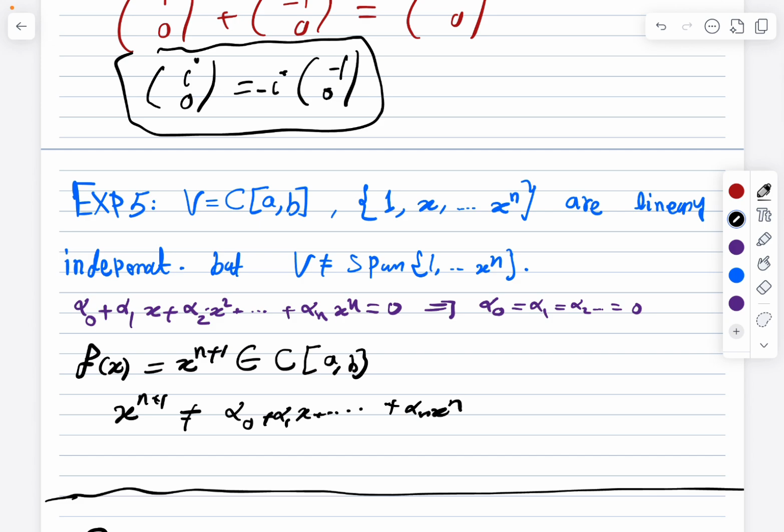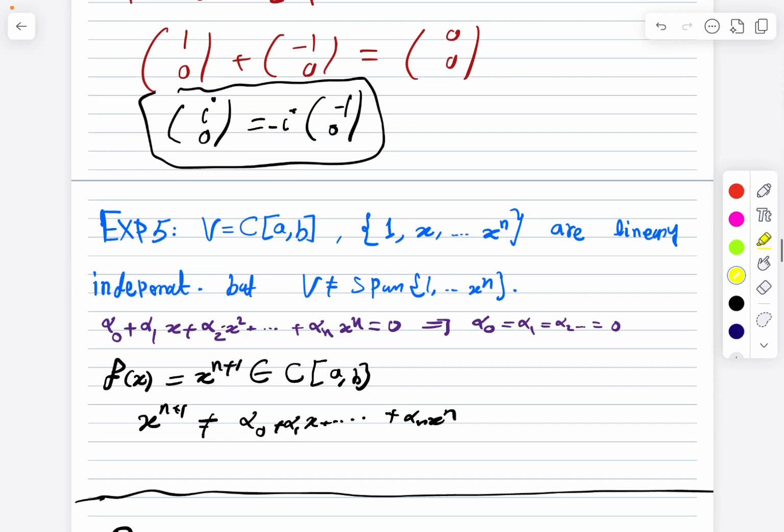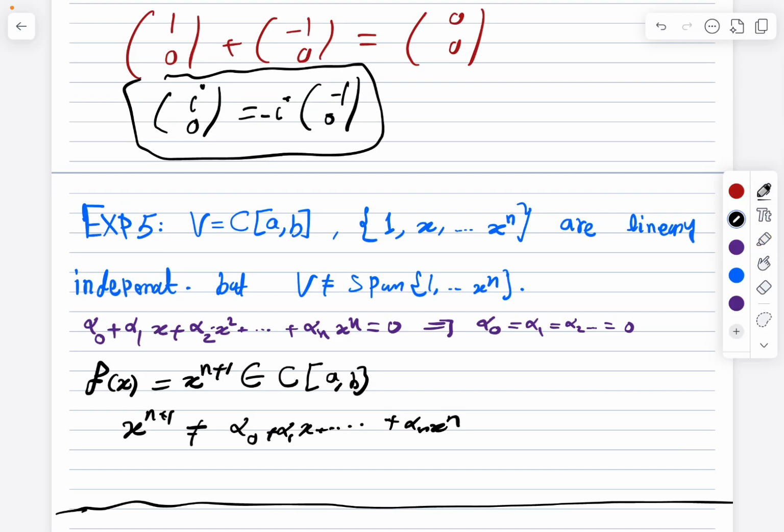So we have a vector in my vector space which can't be written as a linear combination of these vectors. Then it's impossible to span the whole space. Again, what's the meaning of a span? That means that any vector v can be written as a linear combination of the vectors in the span.